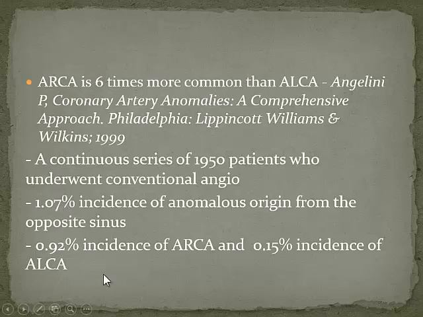And what they found was that 0.9% of these patients had anomalous origin of the right coronary artery, and only 0.15% of the patients had anomalous origin of the left coronary artery. So in other words, anomalous right coronary artery is 6 times more common than anomalous left coronary artery.